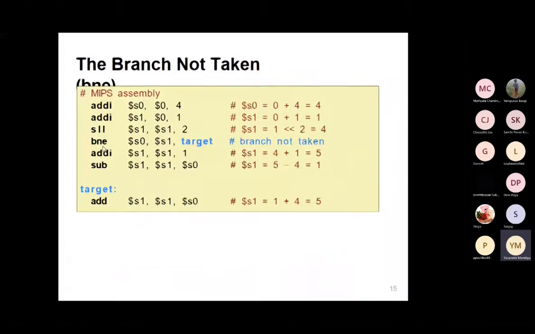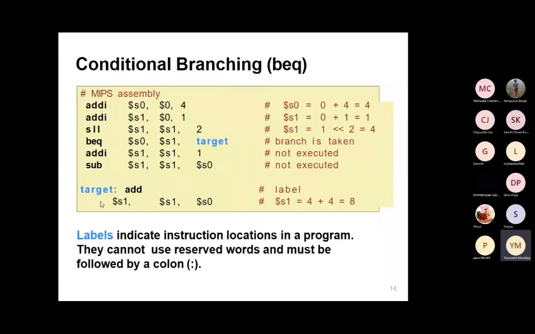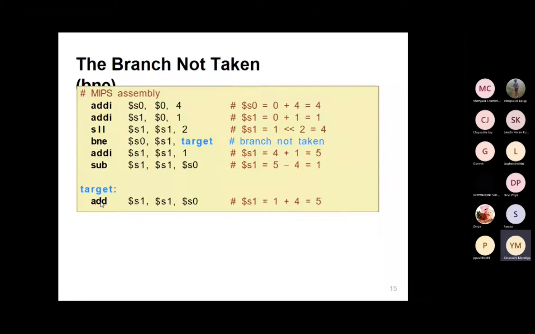Next, coming to BNE, if the branch is not taken, if the condition is false, then I'm going to execute the addi and subtract operations, and the target will not be executed. So this is the branch taken example, and the other one is the branch not taken example.